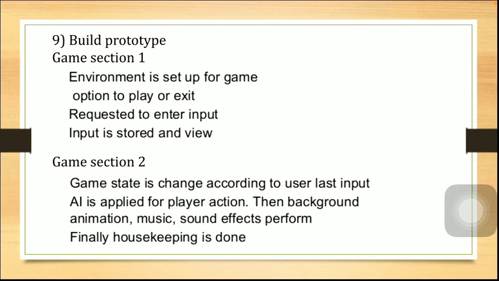So building the prototype follows an order, and we will first see game section 1. In game section 1, first you have to set up the environment for the game. There you can give the option to play or exit. This is game section 1, and this is the most important one at first. First, set up the environment, and give the option for play and exit.